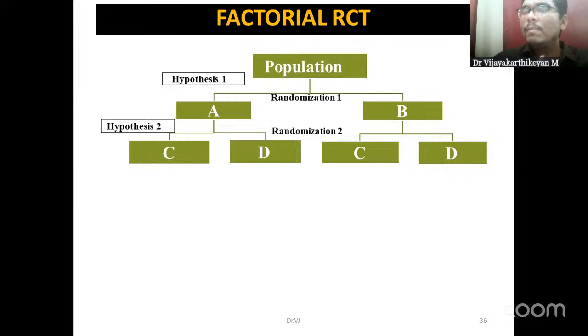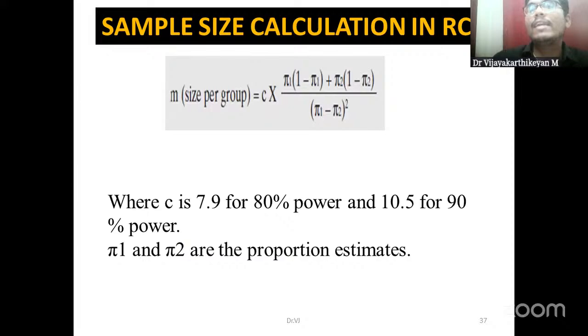D could be some drugs, right? So combination of interventions can be done. A, that is the diet with yoga, diet with drug treatment. Same way, physical activity with yoga, physical activity with drug treatment, right? So all these combinations can be compared at the end. Okay, at an individual level also. Okay, so intervention A, intervention B, what is the outcome? Intervention AC compared to AD, what is the outcome? Intervention AC with BC, like that, various permutation combinations we can use and we can assess the outcome.